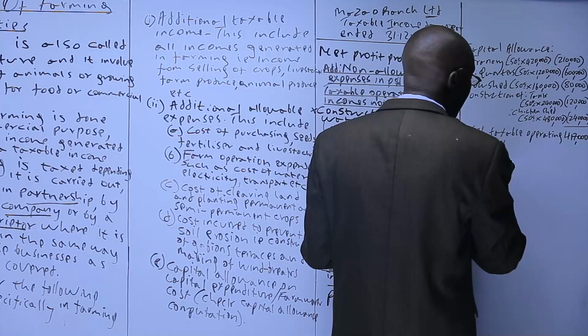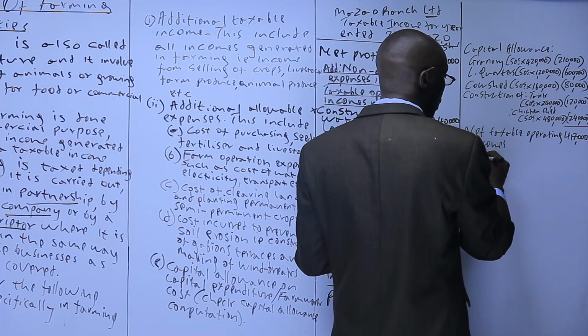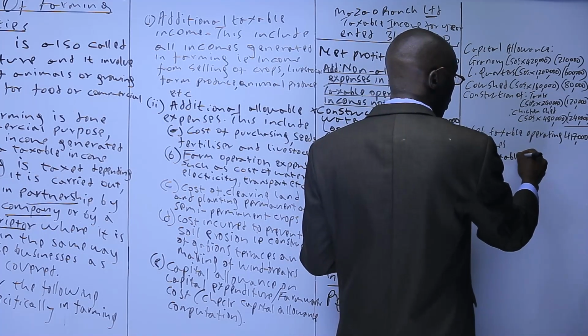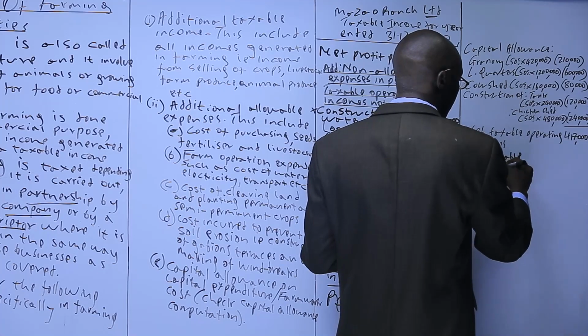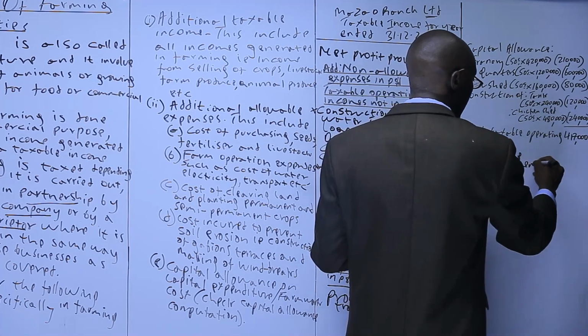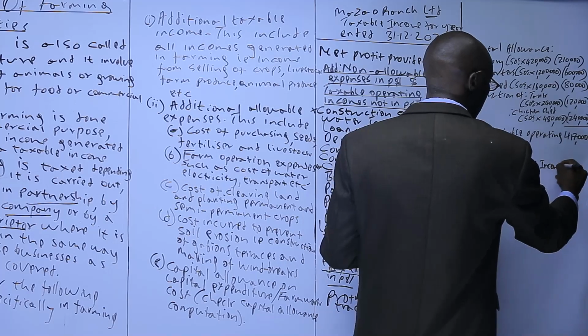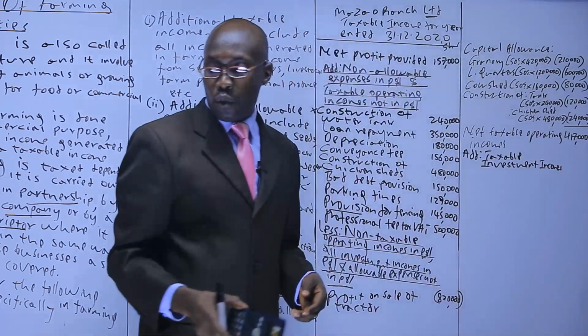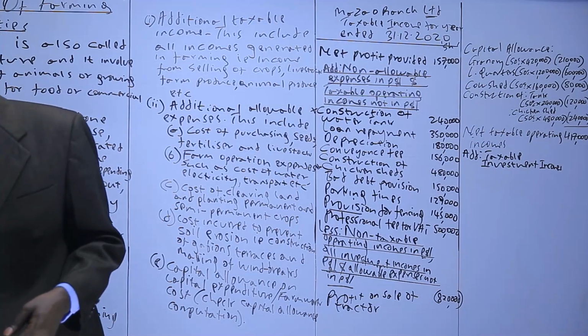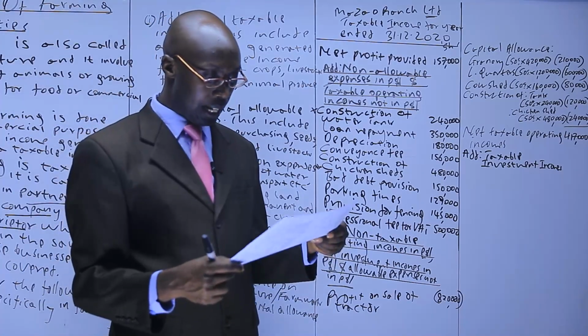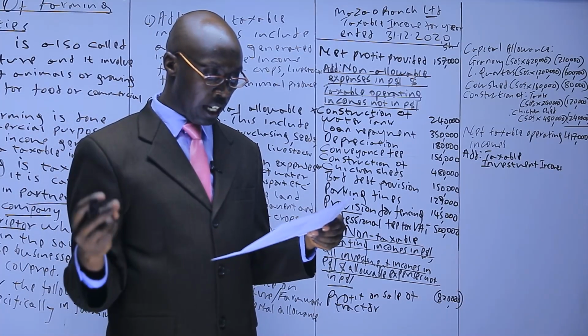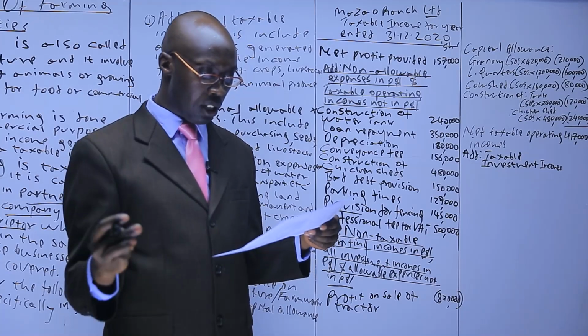Now note, this was a company, limited. So we said company, since it is taxed on its own income, we add the taxable investment income. But if you look at the question, in the income statement, these were the income: sale of milk, sale of livestock, manure, proceeds from old tractor, discount.